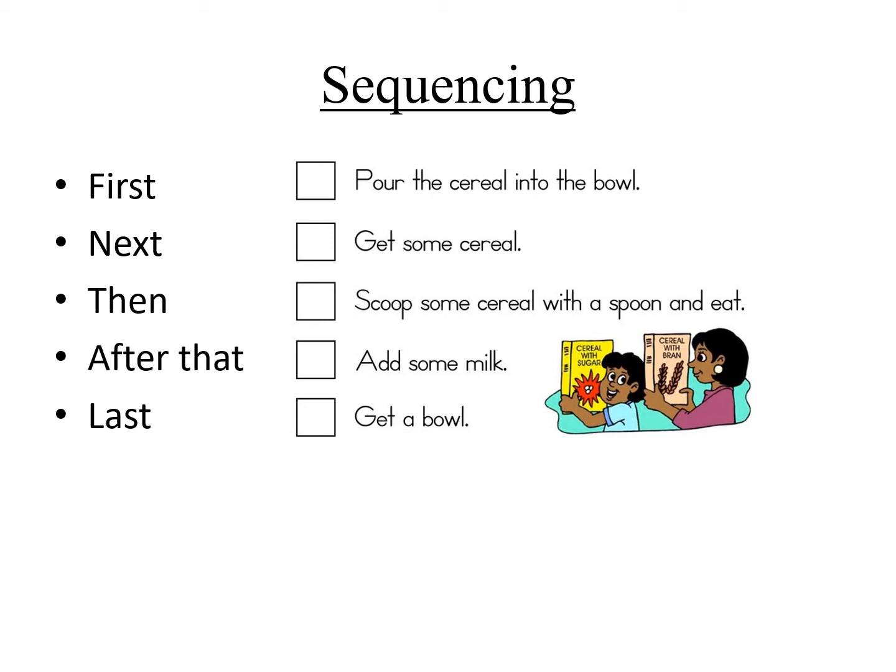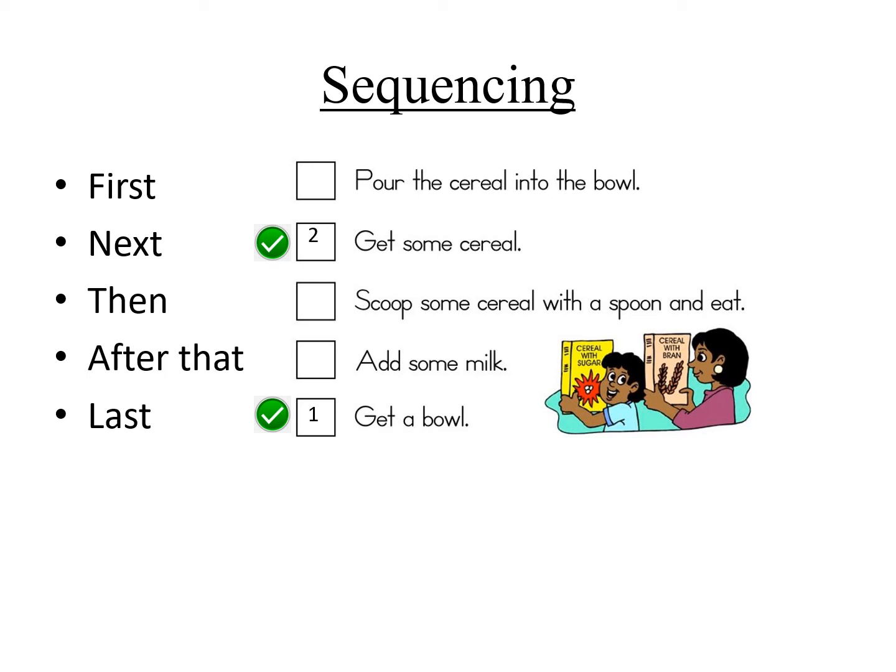Okay, so when you look at this image and you look at those little boxes, tell me, what is the first thing that you will do? Will you pour the cereal in the bowl? If that's what you will do, I will ask you, when will you get the bowl? So it's simple. The first thing that you will do is get a bowl. What is the second thing that you will do?